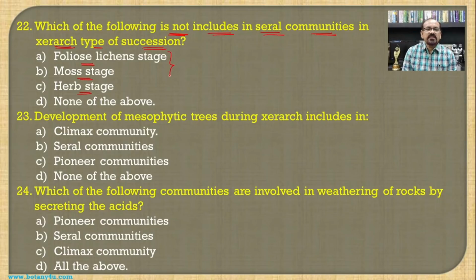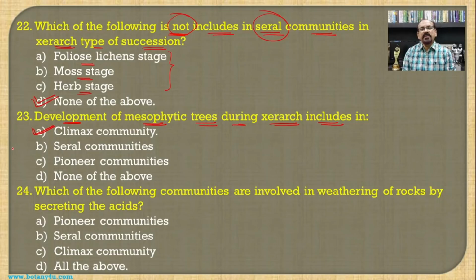All these three are communities of the seral community, and hence none of the above becomes the answer for this question, as the question asks what is not included. Development of mesophytic trees during xerarch includes... If we see the development of the different trees during the xerarch, that is nothing but the climax community.